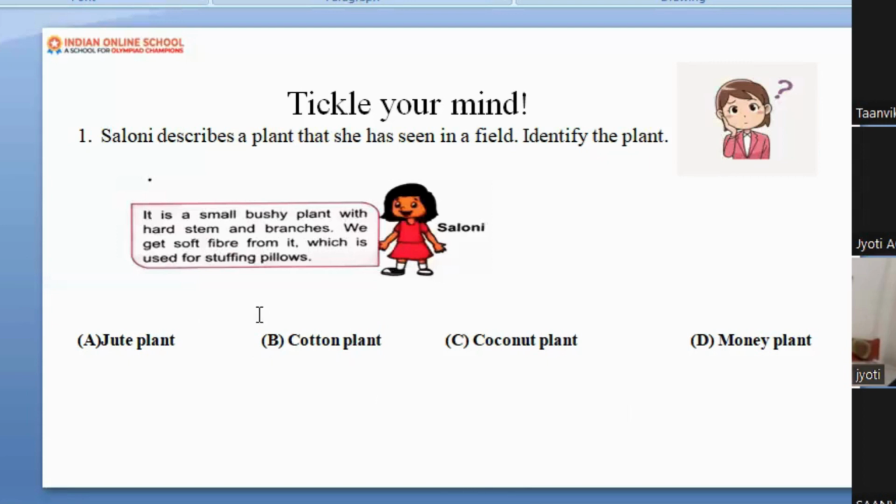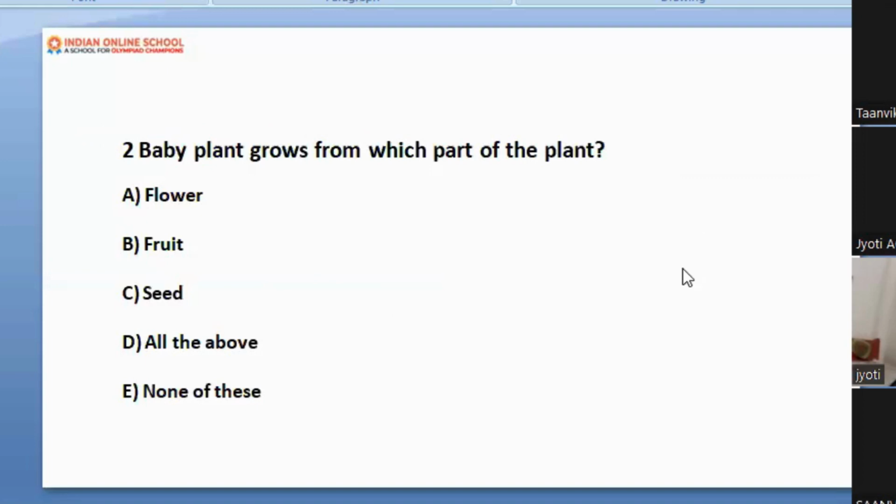Cotton plant. We are getting cotton from it. Yes, why so? Because we are getting cotton from the cotton plant, which is very soft. Okay, and we use it as stuffing in the pillows. Okay, now see the next question. Can you see the next question?